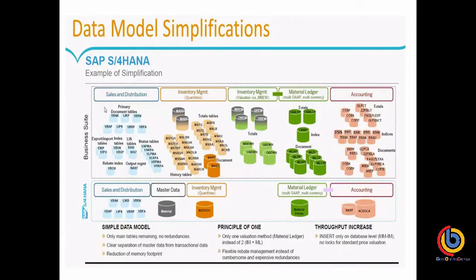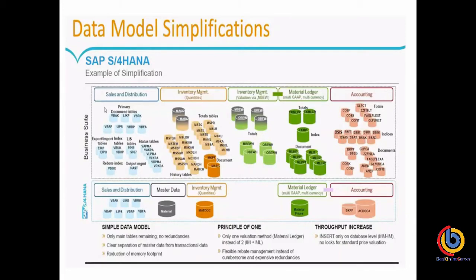SAP is not storing any data in VBUK or VBUP tables. The status information is also getting updated in VBAK. So no need to go into various tables to extract reports or join tables to get the information. Because SAP has separated the status table, the transactional table, and the partner tables. Even partner tables are not mixed with the transactional tables.